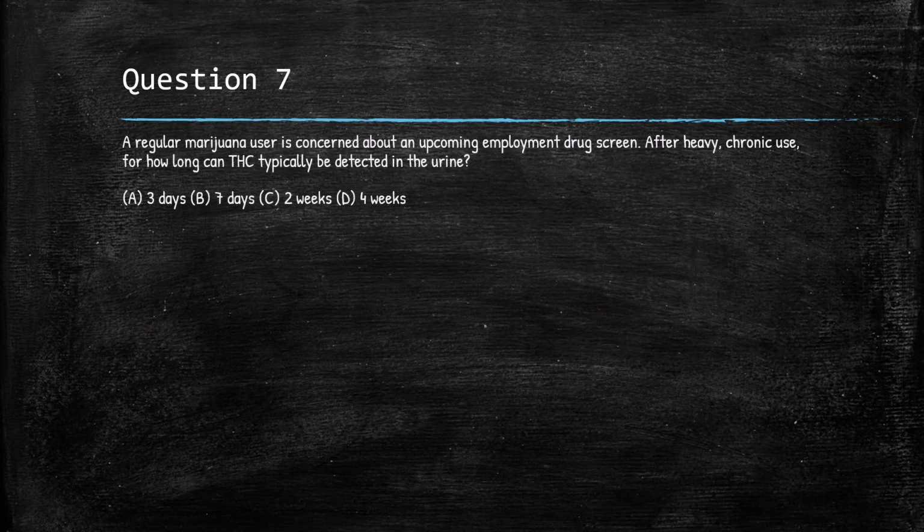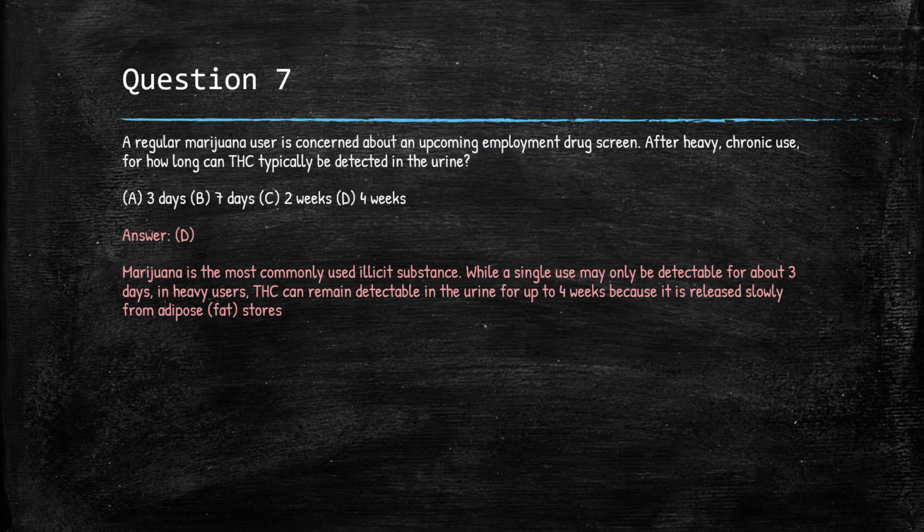Question 7. A regular marijuana user is concerned about an upcoming employment drug screen. After heavy chronic use, how long can the THC typically be detected in the urine? A. 3 days, B. 7 days, C. 2 weeks, or D. 4 weeks? The answer is D. 4 weeks.